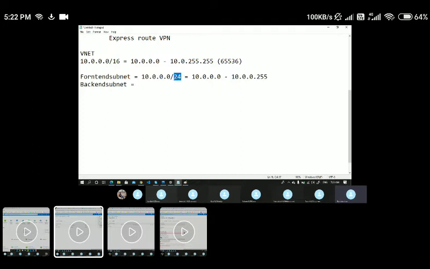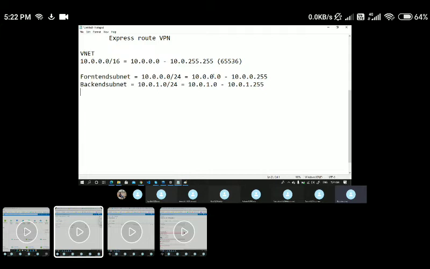Now by taking a /24 here, I'm done with 0 to 255 in the third octet value 0. If I want to take one more subnet, I should start from 1, again with /24, and it will start from 10.0.1.0 until 10.0.1.255. That means I'm taking different subnets according to the IP allocation.